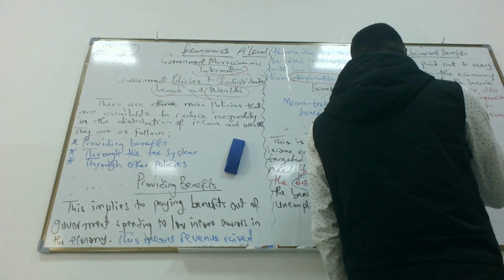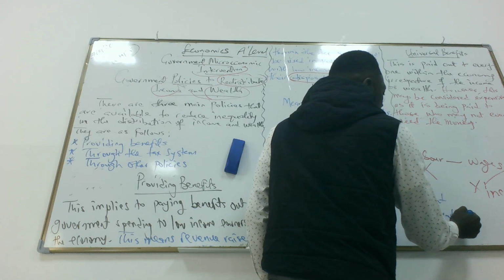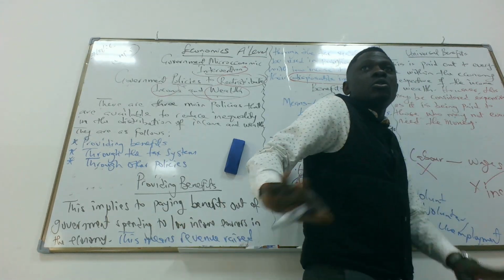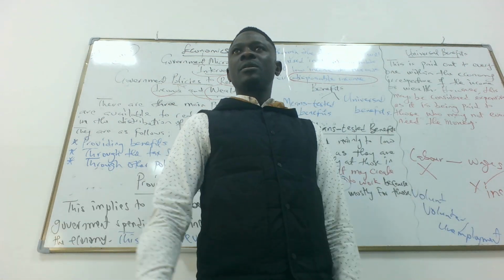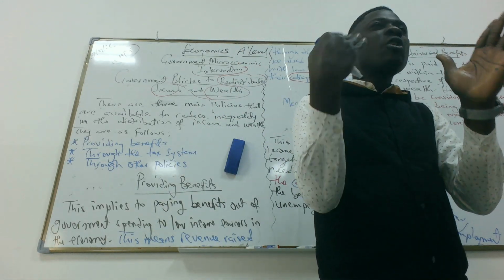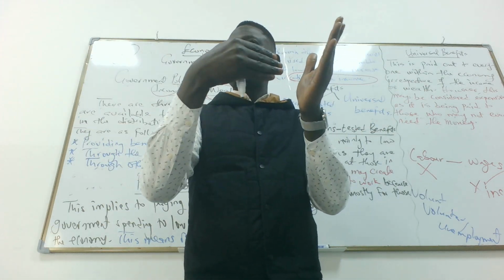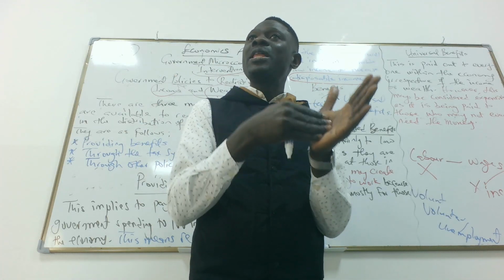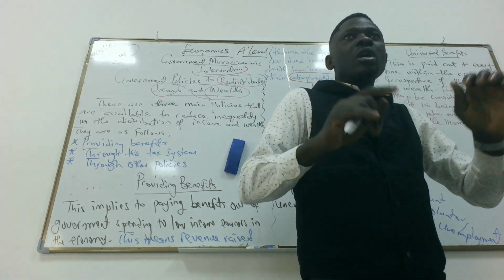Voluntary unemployment, we call it what? Voluntary unemployment. So we choose not to work because government is paying us unemployment benefits. So some people, because government is paying, they stop seeking employment. Probably they might look for employment, and they figure out that the amount government is going to pay in terms of unemployment benefits is even higher than the amount they're going to receive at work. So they choose not to work.